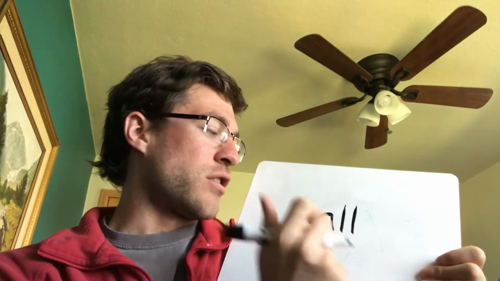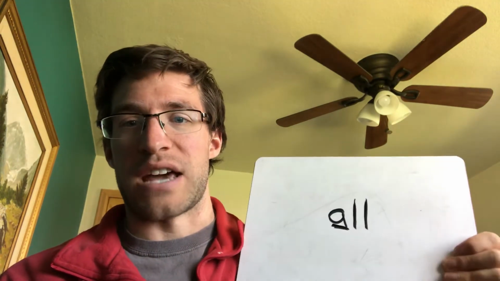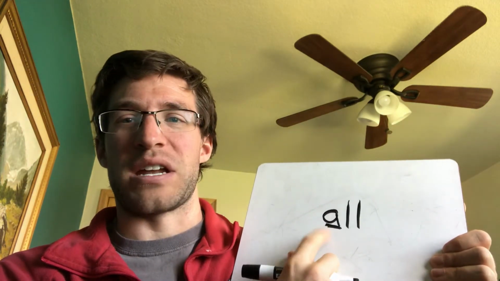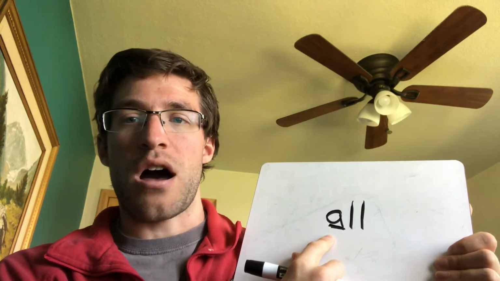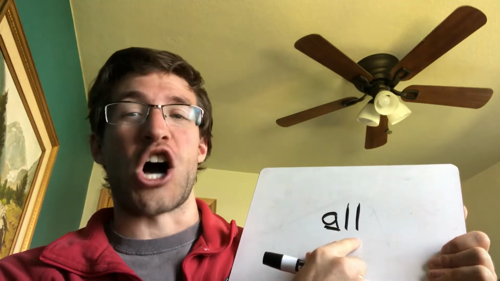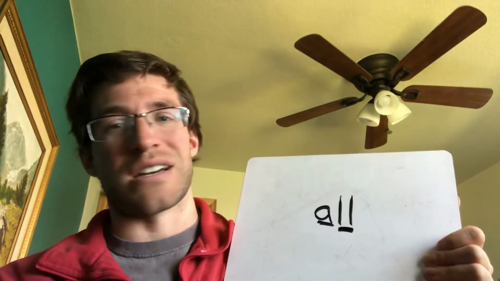So the word all is a little bit tricky, but it's a really important one because we use the word all to help us write other words all the time. It sounds like it should be an O there instead of an A. So it's A-L-L, all. The tricky part is that it sounds like this should be an O, but in this case, the A with the two L's says all. And the other tricky part is that it's two L's and not just one L.